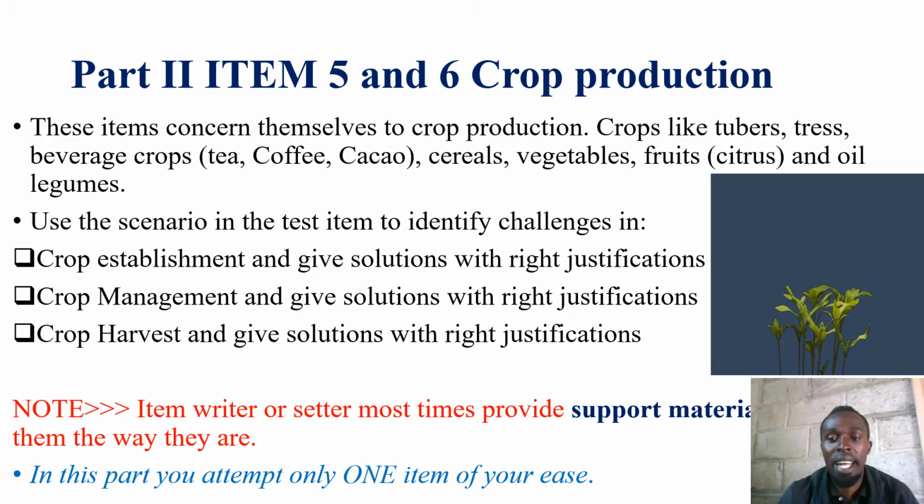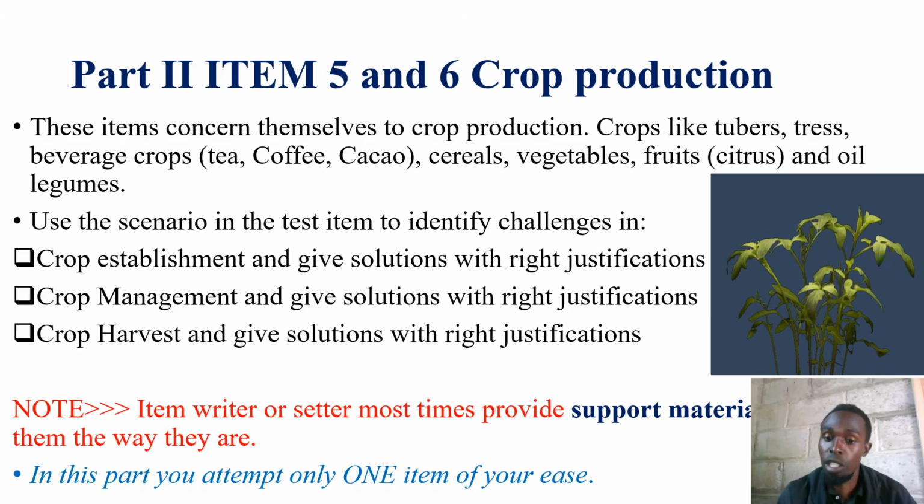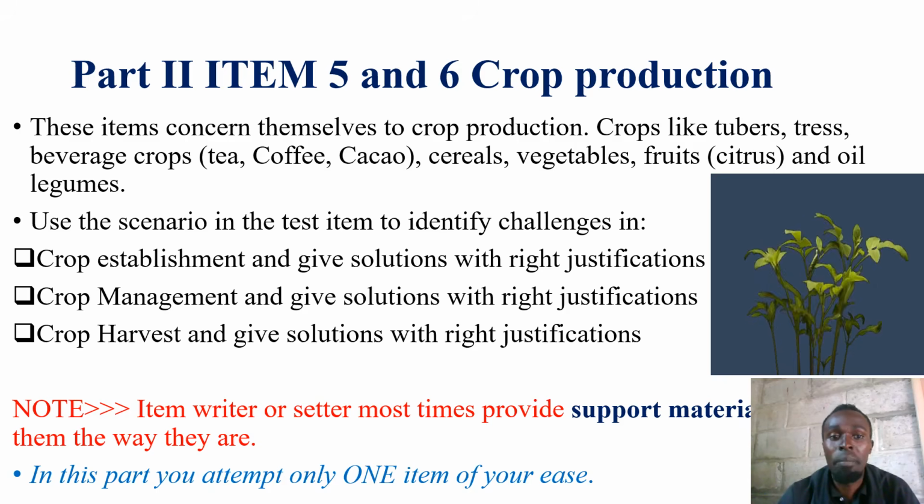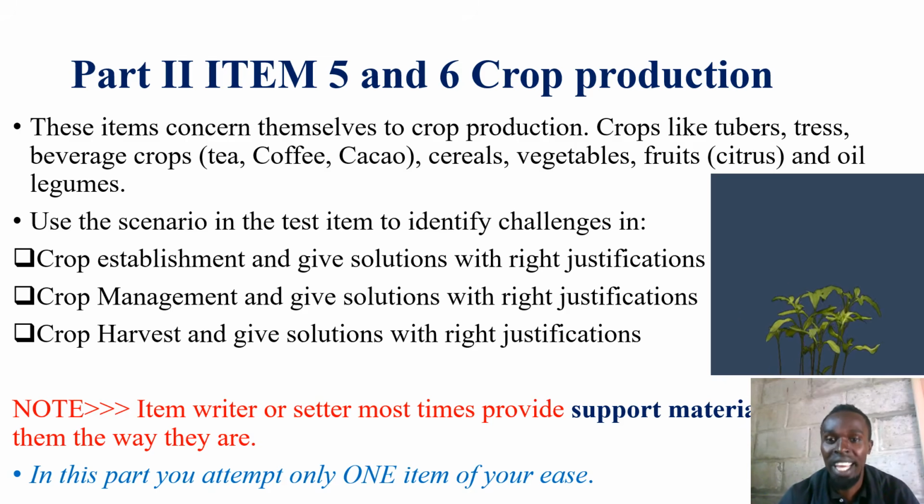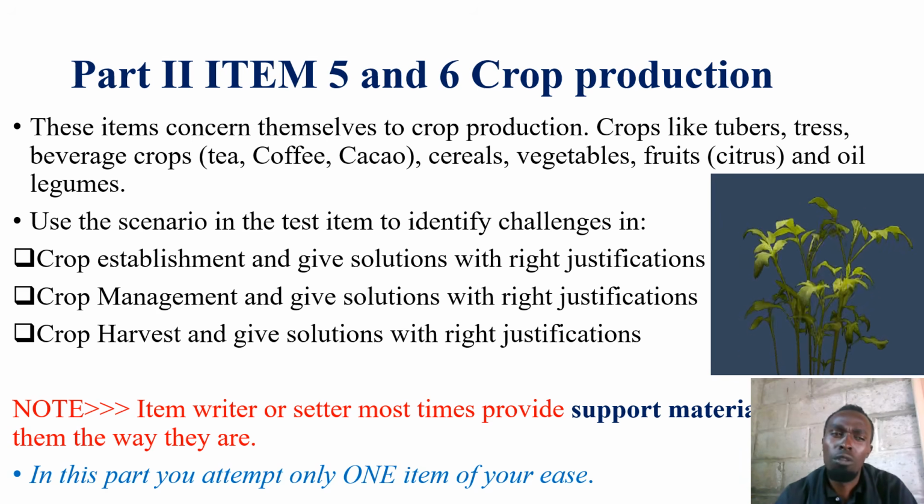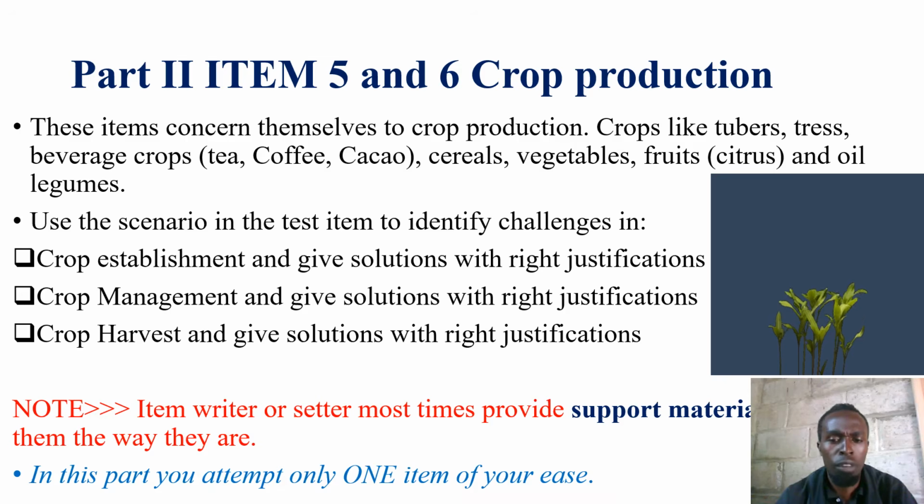We have this part, and the part is addressing crop production. It's part 2 of section B, and it has items such as item 5 and item 6. These items concern themselves with crop production only. Crop production only, though it is difficult, though it may not be convincing to a farmer like me.